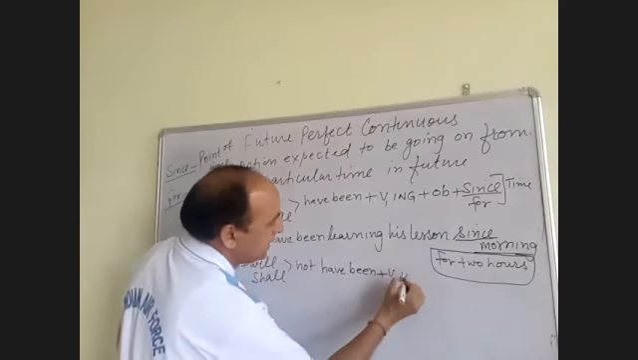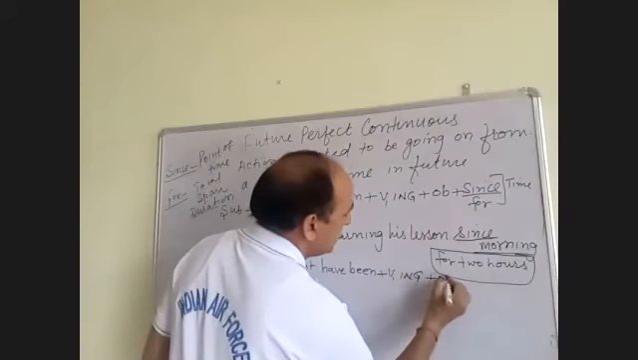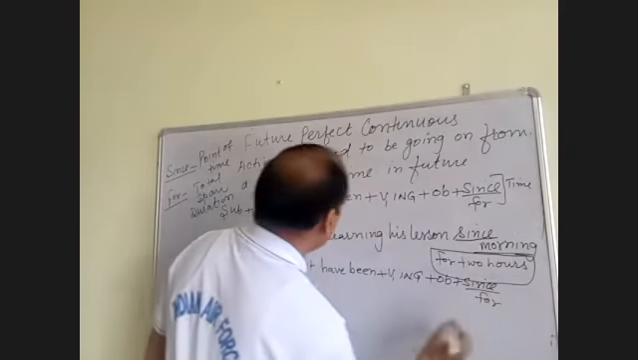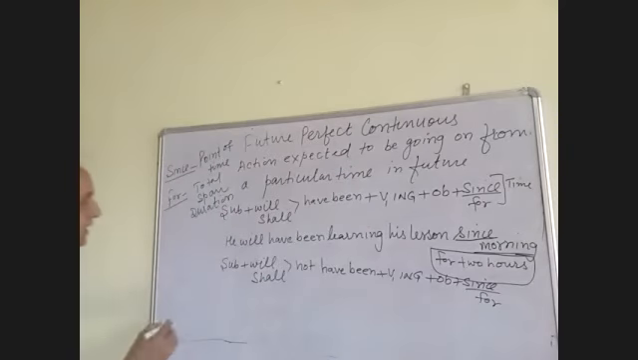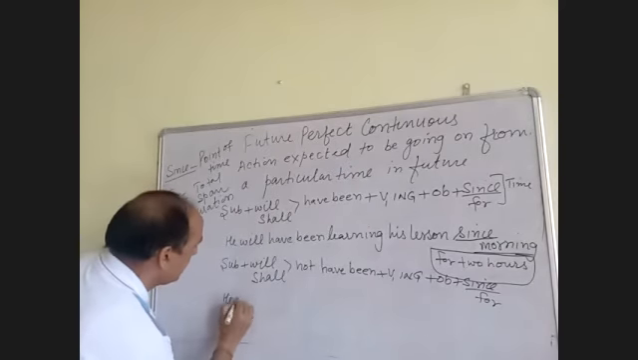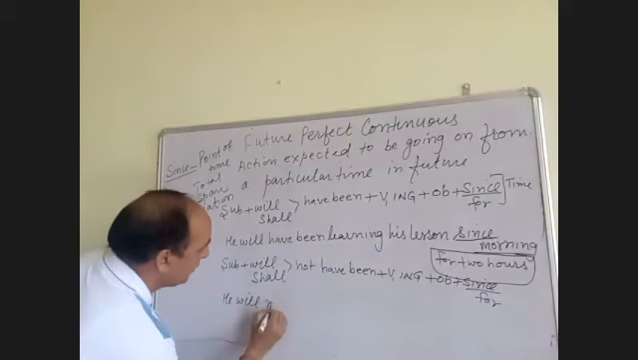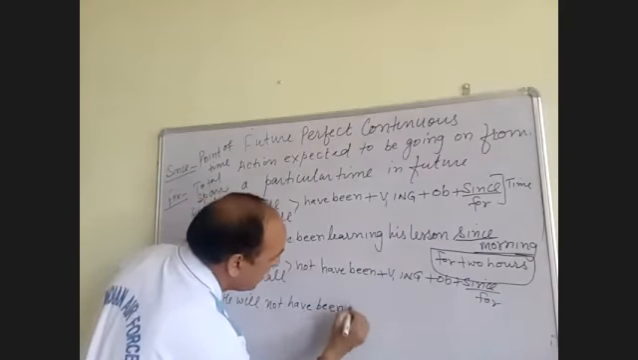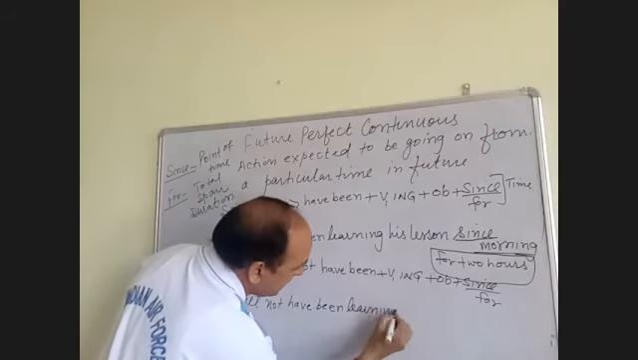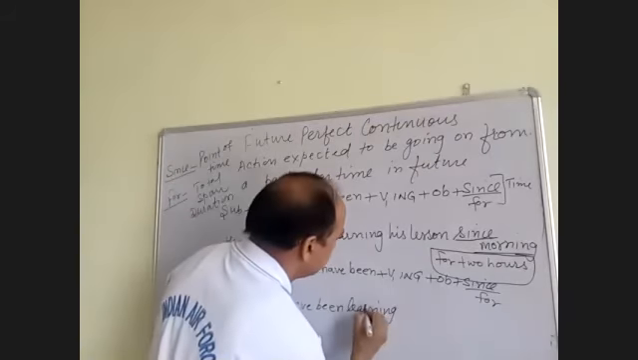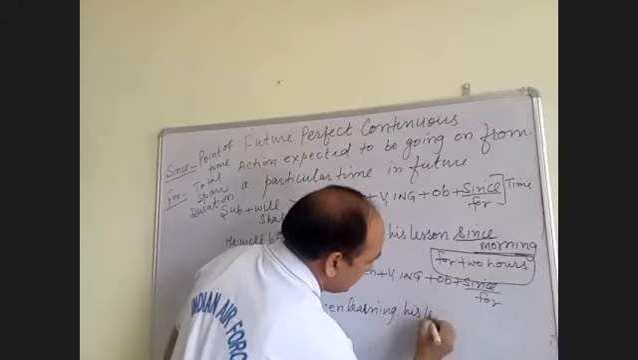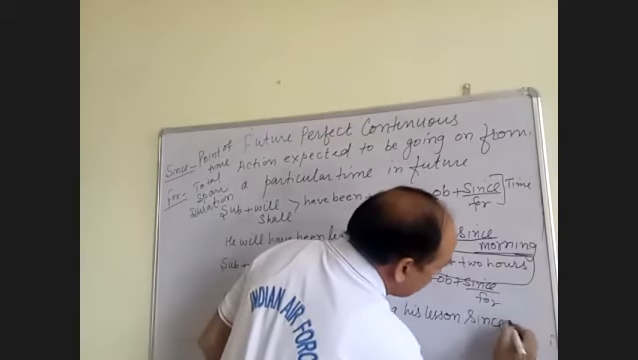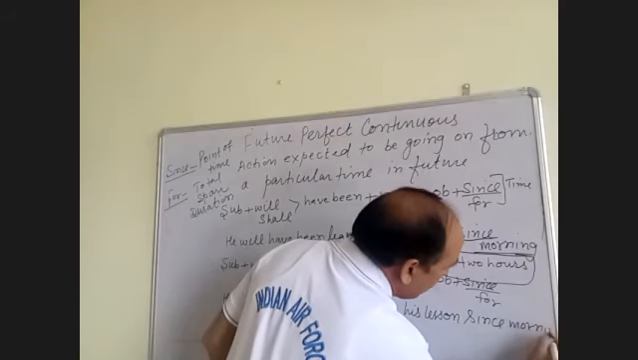First form plus ing, object, again same: since and for. Now you can convert the same sentence. He will not have been learning his lesson since morning. Same sentence you can convert into negative.